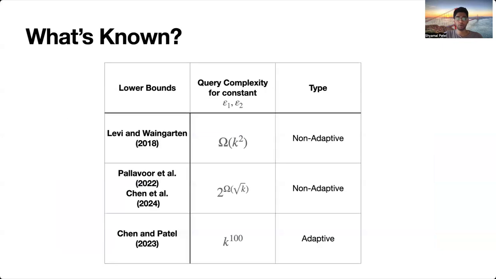Now, this model has been around for a while, and it's now known that it's strictly harder than the standard model. Levy and Weingarten showed a k-squared lower bound for constant epsilon1 and epsilon2 if your tester is non-adaptive. This was later improved by Pallavoor et al. and Chen et al. to get a 2 to the root k bound for non-adaptive testers. And finally, Chen and Patel showed a k to the 100 query lower bound for adaptive algorithms.